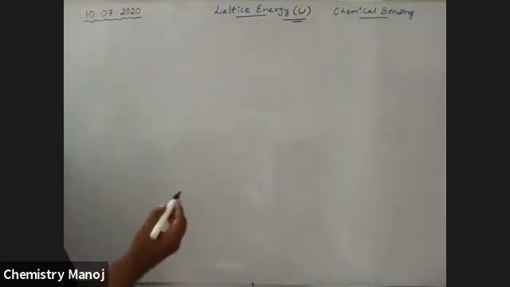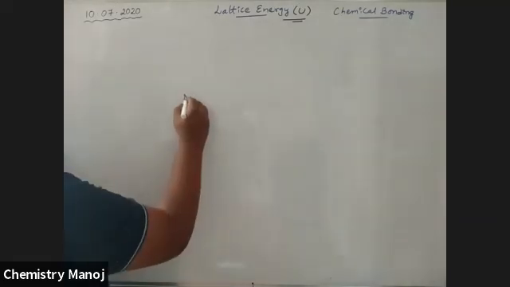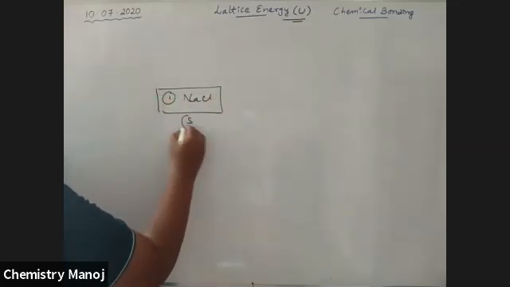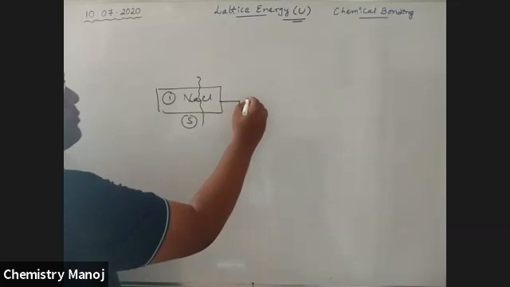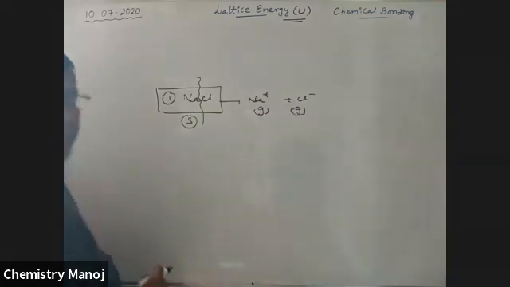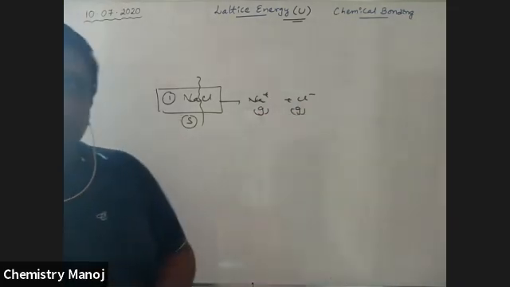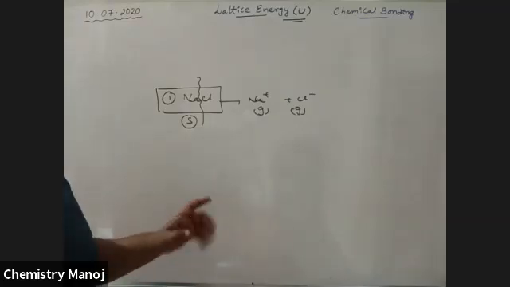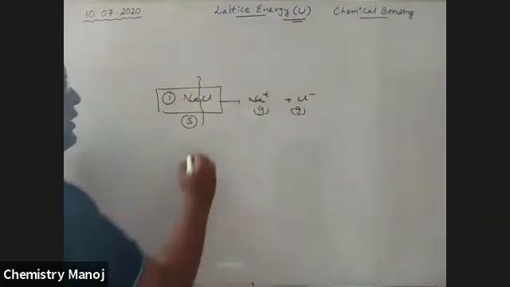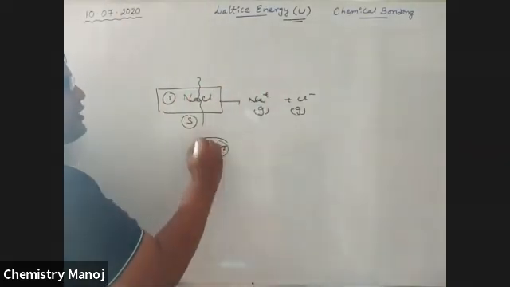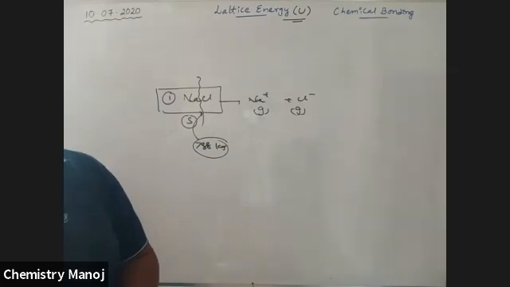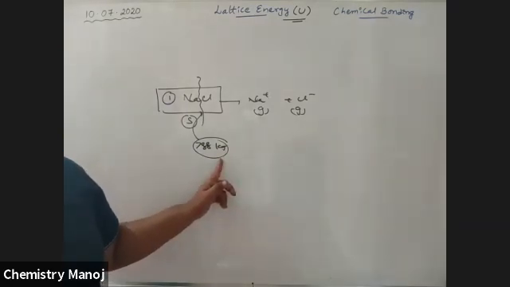See here, there is NaCl, 1 mole of NaCl, a solid compound. I want to break this NaCl into Na plus ion and Cl minus ion, which are in the gaseous state. The energy required for this process is also called lattice energy, because I am breaking it. How much energy is needed to break it like this? 788 kilojoules of energy is needed. If this much energy is supplied, it is going to break. This is absorbed energy. This is also lattice energy.